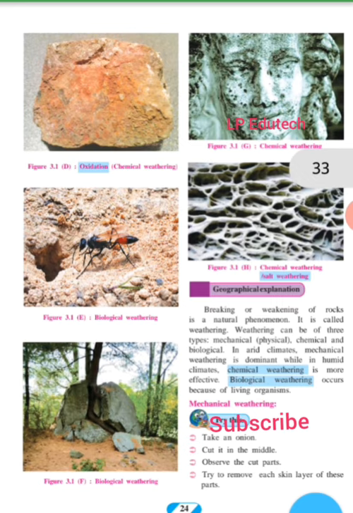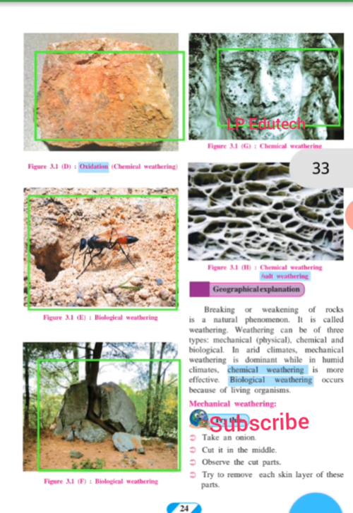See the oxidation, it is a chemical weathering. Why does this happen in this figure? Then again we have biological weathering, which is done by animals and insects. In the next figure we also have biological weathering: one big rock is there, and from it a tree is rising up by breaking that rock. Again there is chemical weathering, the impact of chemicals on the stone. And again this is salt weathering, which has made an impact on this figure.